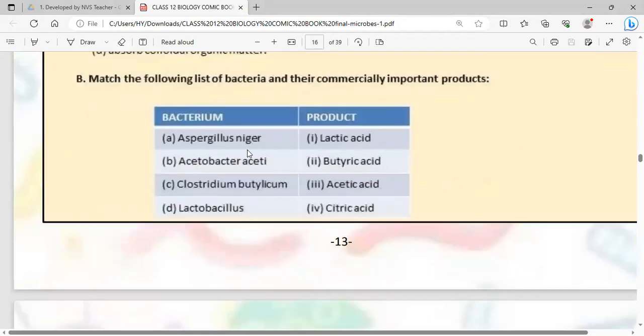Aspergillus niger, you will match it with citric acid. So A is going to be Aspergillus niger producing citric acid, Acetobacter producing acetic acid, Clostridium butylicum producing butyric acid, and Lactobacillus producing lactic acid. So this DCBA will be the answer.